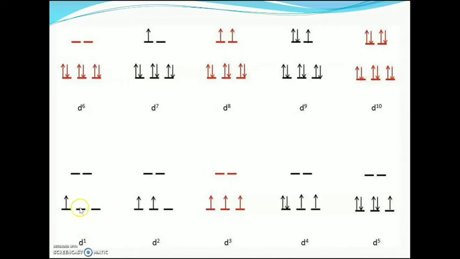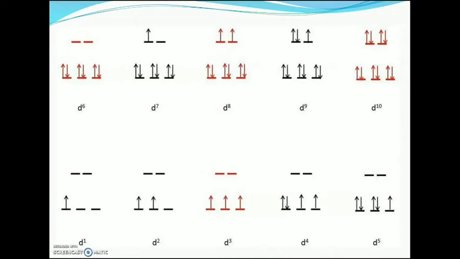But in the case of d1, d2, d4, d5, d7 and d9, the electrons are asymmetrically arranged, which is said to be non-linear, and in these cases distortion takes place, which is called Jahn-Teller distortion.